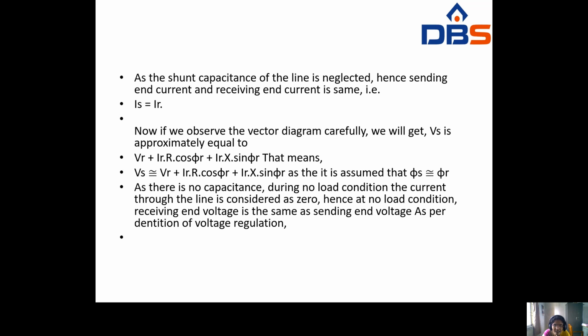As it is assumed that the sending end angle is approximately equal to the receiving end angle, phi s is approximately equal to phi r.